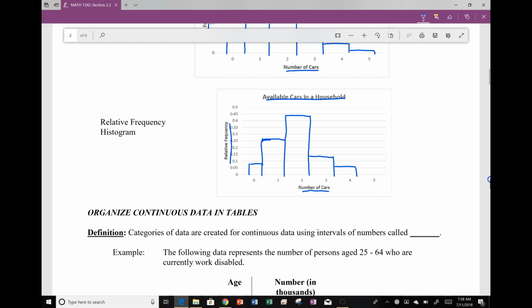And then 5 cars was at 0.02, so we're down here.